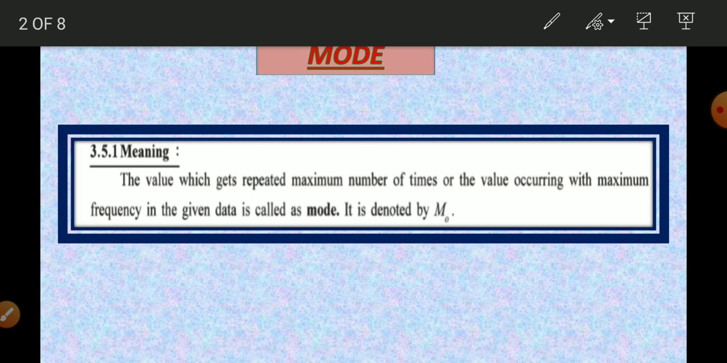It can be asked as a one-liner or in an MCQ that it is denoted by what. So Mo. And what is mode? The value which gets repeated maximum number of times. Okay, next we will see how to find mode in raw data, in discrete data and in continuous data.